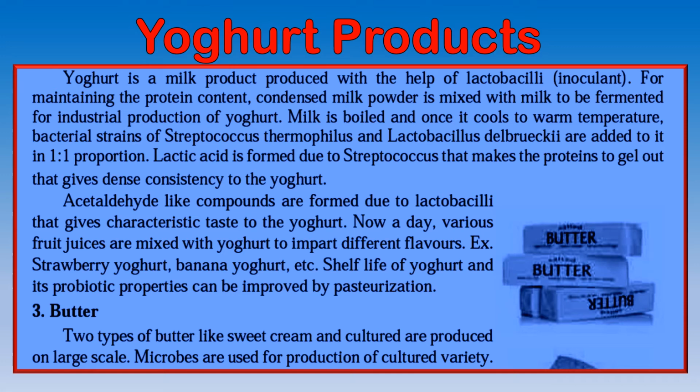Now this milk is boiled, and once it cools to a warm temperature, then bacterial strains of Streptococcus thermophilus and Lactobacillus delbrueckii are added to it in a 1:1 proportion. Now, two different bacteria added to the milk.